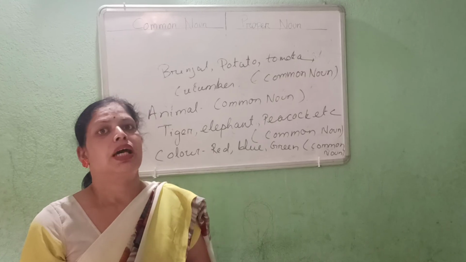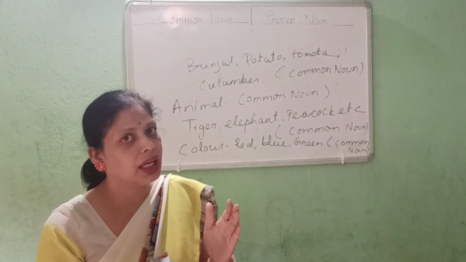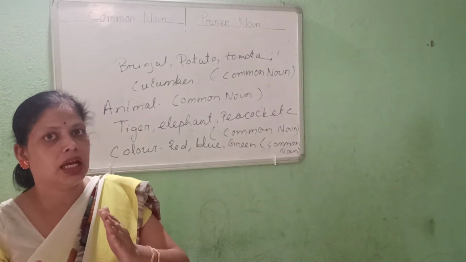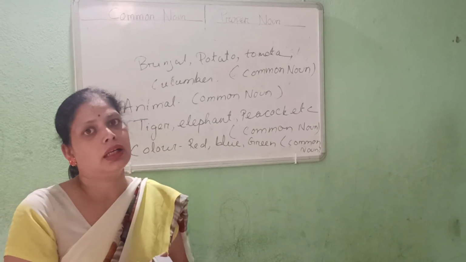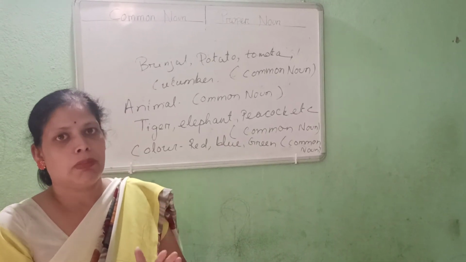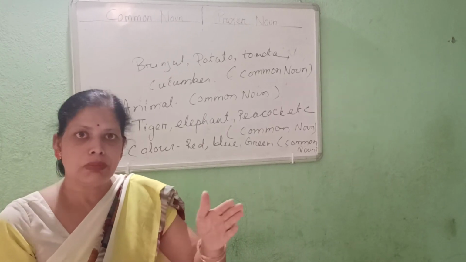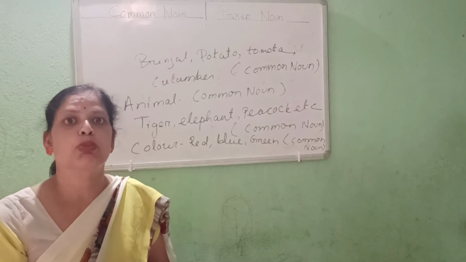So these names are coming under proper noun. They are not different kinds or different species. When they are coming into different species, you will put it under common noun. But when the species is same, but they are called in different names, brand name is something different. So at that moment you will tell that it is proper noun.